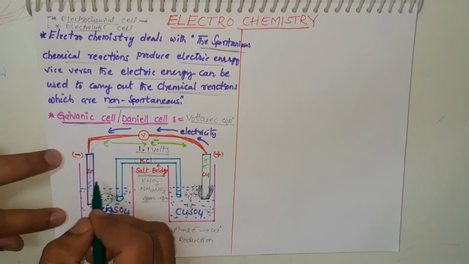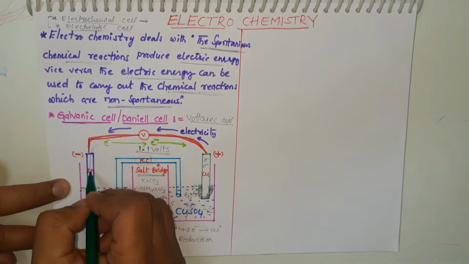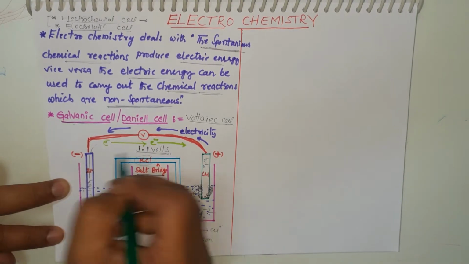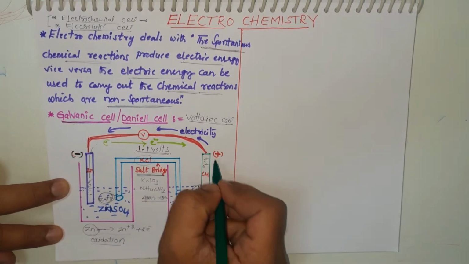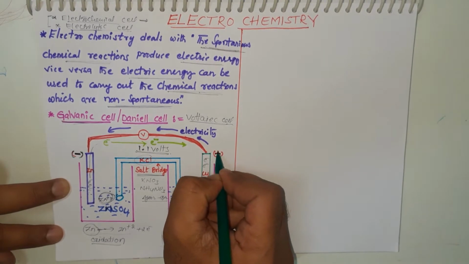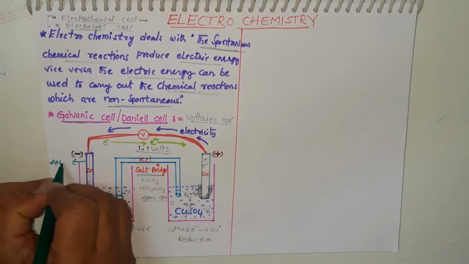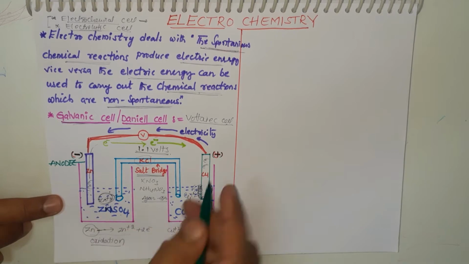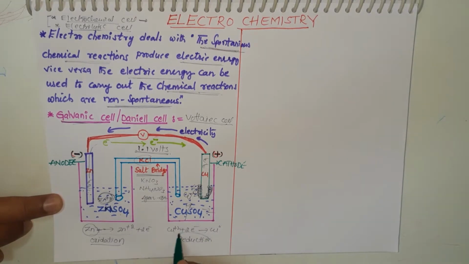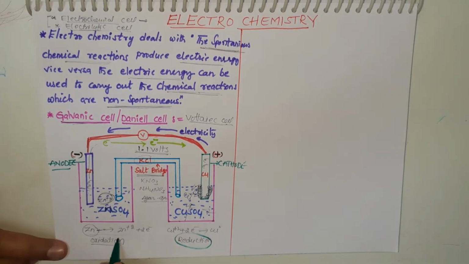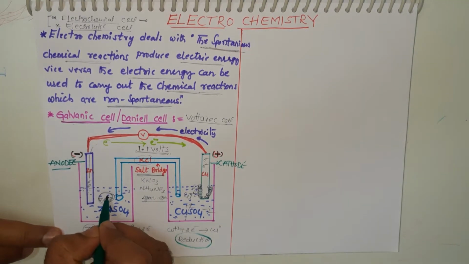Here zinc loses electrons and carries them through the electric wire. That's why it is marked with a minus sign. And copper is deposited here, that's why it is plus. The zinc rod acts as the anode, whereas the copper rod is oppositely the cathode. At the cathode, what reaction occurs? Reduction. At the anode, what reaction occurs? Oxidation.